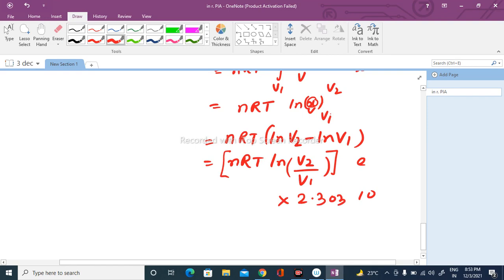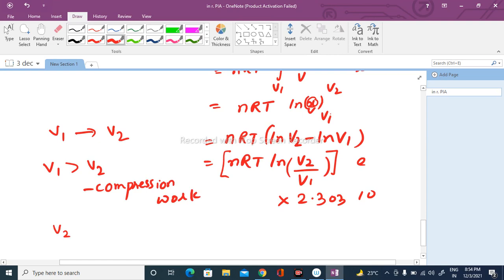Here the initial state V1 is converting into V2. If V1 is more than V2, it means it is a compression work. If V2 is more than V1, it's an expansion work. Expansion work we consider positive, compression work we consider negative.